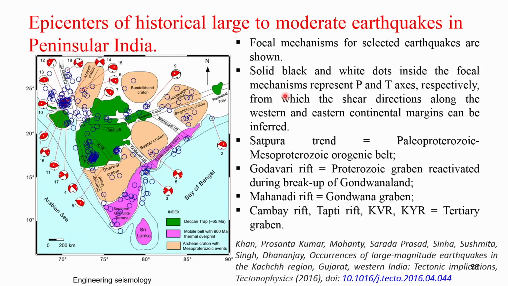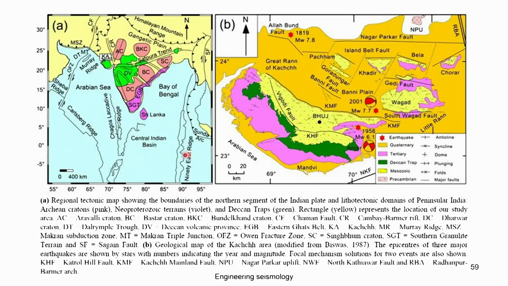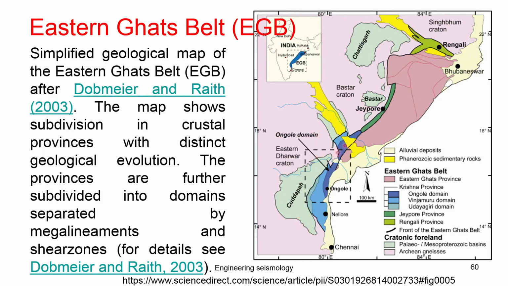Then if you look at the seismic activity there, wherever there is a geological complex, you will have more earthquakes. That is what it indicates. This kind of information is easily understood from previous earthquake data, and analyzing microearthquake data will help us understand these geological formations, how the crustal evolution is taking place, what the crustal velocity is there, and what the crustal density is there.